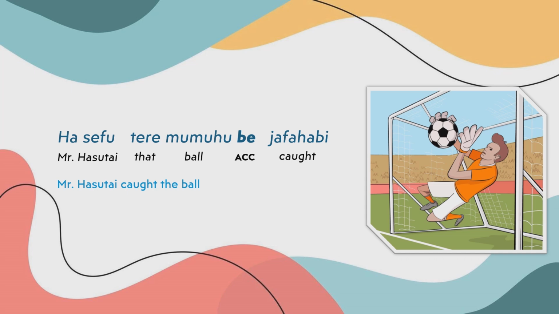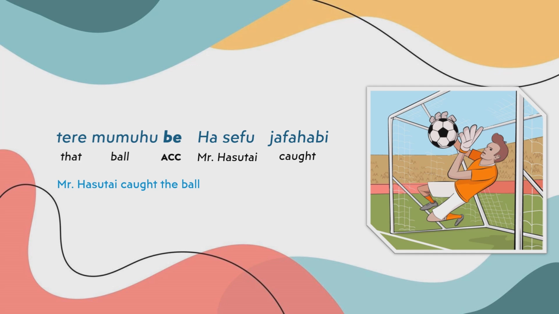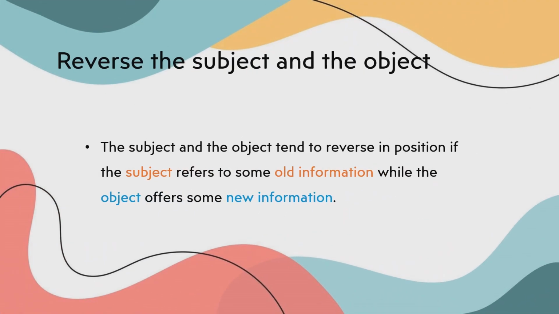And sometimes in Manchu you might hear sentences like this, تر ممهوف خاصب جافغي, in which the positions of subject and object are reversed. But they mean the same thing, and in fact it is quite common to reverse the position of subject and object. Here is when and why we could do it. The subject and the object tend to be reversed if the subject refers to some old information while the object offers some new information. What does it mean?